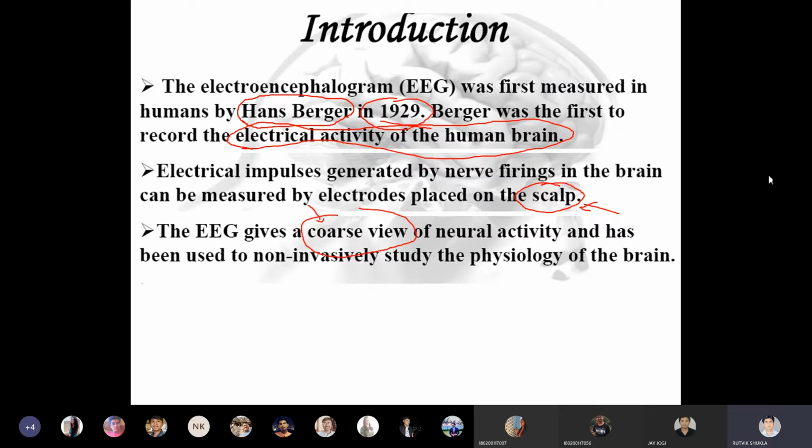What does it mean? Yes, anyone? So is it magnified? It is not a magnified thing, but you can say it is a superficial thing.